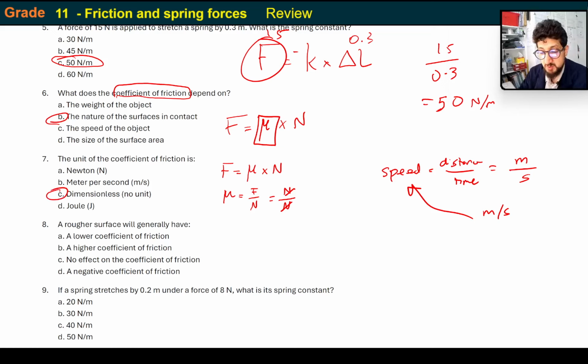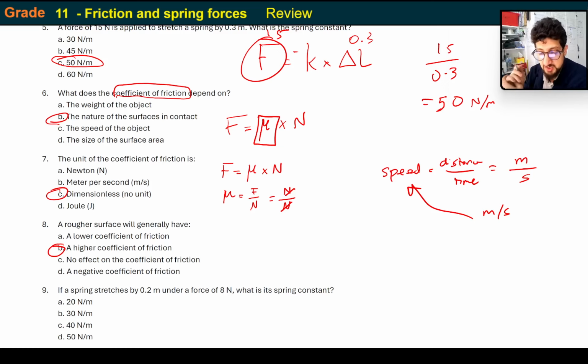A rougher surface will generally have higher coefficient of friction, lower coefficient of friction, no effect, or what? It's going to have a higher coefficient of friction, obviously. Okay, that's the whole idea of coefficient of friction. Coefficient of friction means how rough the surface is.